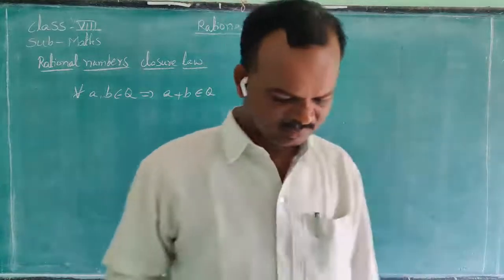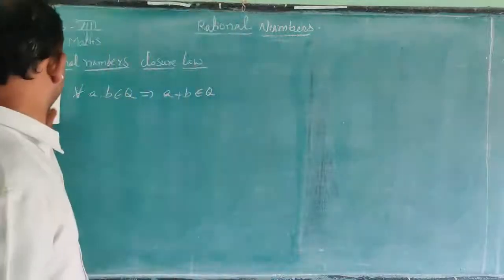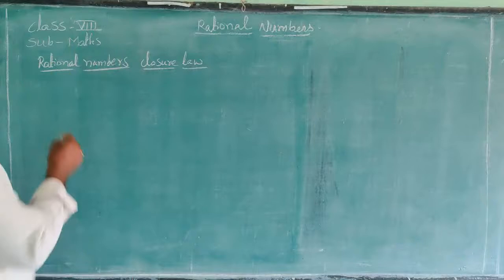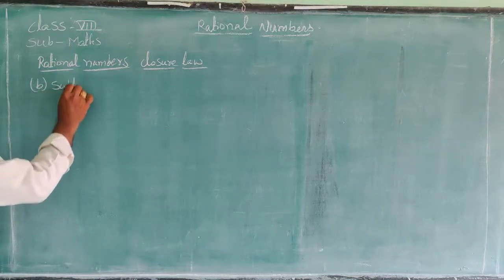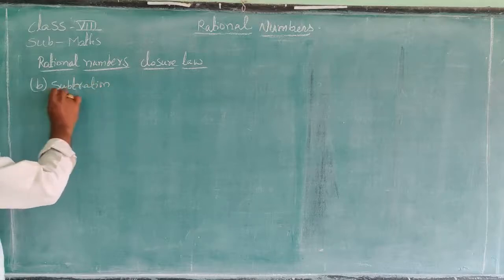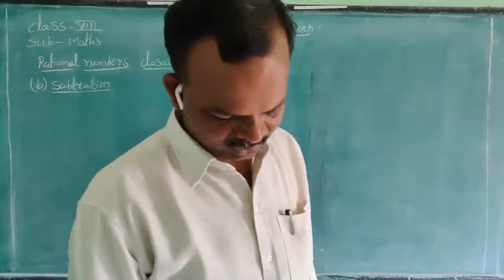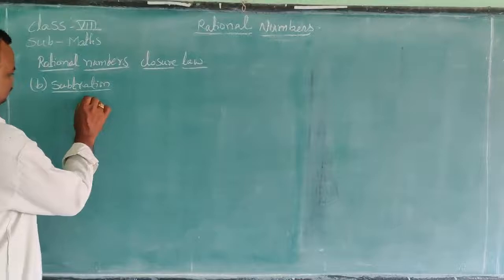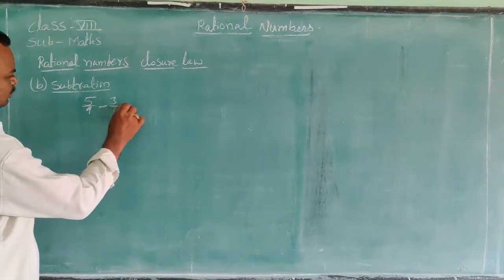Next one is subtraction. Here the values are 5 by 9 minus 3 by 4.